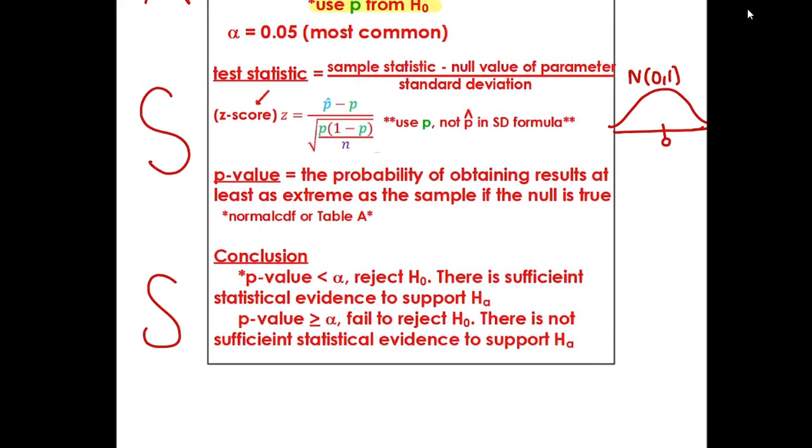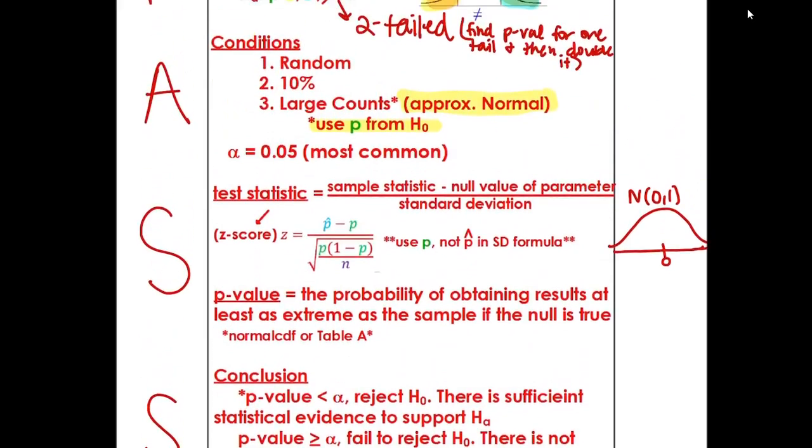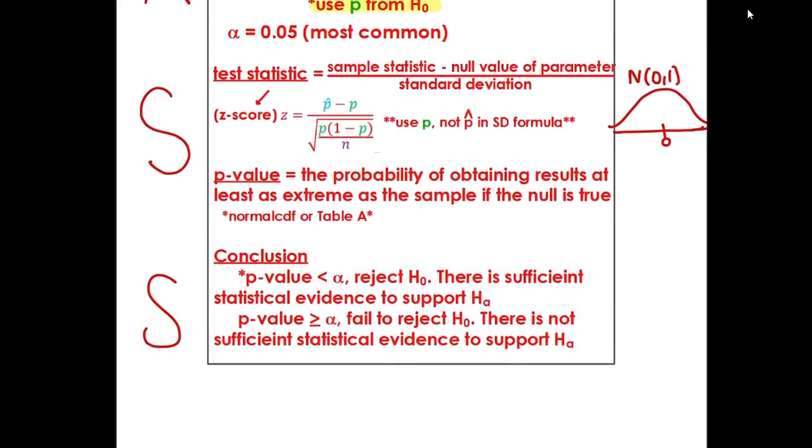So a couple reminders about that. If we have a less than sign, then we reject, and there is evidence. If we have a greater than sign, then we fail to reject, and there is not sufficient evidence. So those are the only things that change. Everything else is kind of the same idea for those. And then, of course, it needs to be in context.